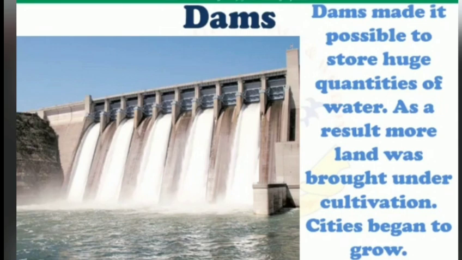Now dams made it possible to store what? Huge quantities of water. Then what happened? As a result, more land was brought under cultivation. Then cities began to grow. It became possible to set up factories and generate electricity. Now Maharashtra has several large dams.